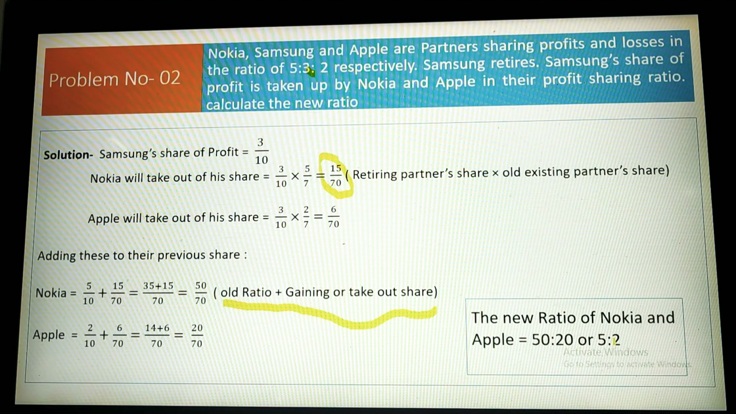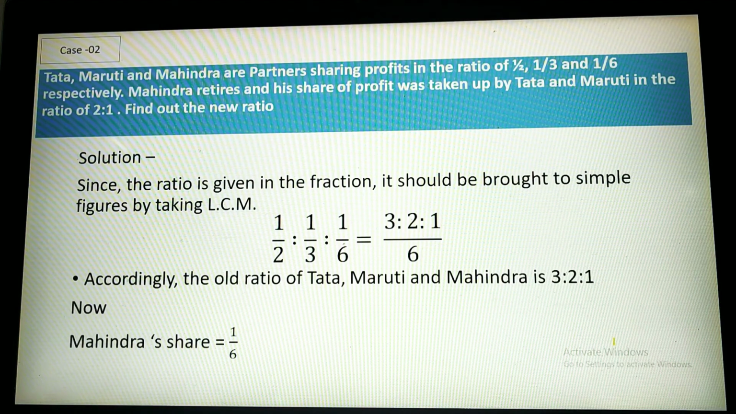Okay, sorry, case number 1. And now we are going to solve case number 2. You can see here Tata, Maruti and Mahindra are partners sharing profit in the ratio of 1/2, 1/3 and 1/6 respectively. Mahindra retires and his share of profit was taken up by Tata and Maruti in the ratio of 2:1. Find out the new ratio.